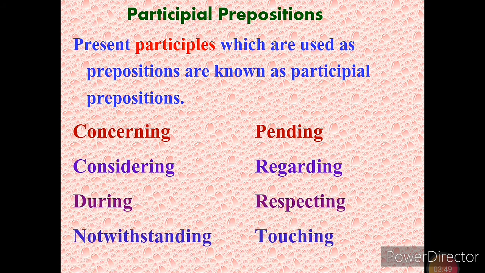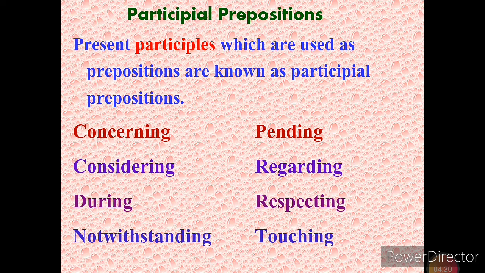Now participle prepositions. Present participles which are used as prepositions are known as participle prepositions. So I think you know about participle. Participle is nothing but using the ing form of the base verb. Present participle: concerning, pending, considering, regarding, during, respecting, notwithstanding, touching.